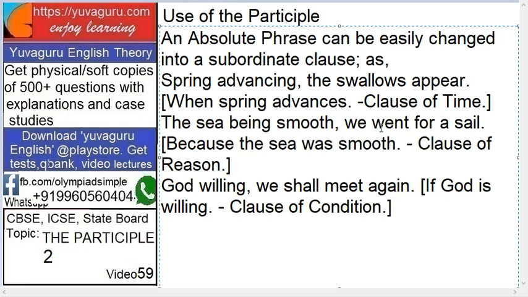The sea being smooth, we went for a sail. We went for a sail because the sea was smooth. So this part comes later now, right? In fact, it can be first also: because the sea was smooth, we went for a sail. But generally, the subordinate clause is in the second part of the sentence. You can call it the predicate. God willing means you can change it to if God is willing. We shall meet again if God is willing. So it becomes the second part of the sentence. Earlier it was the first part.